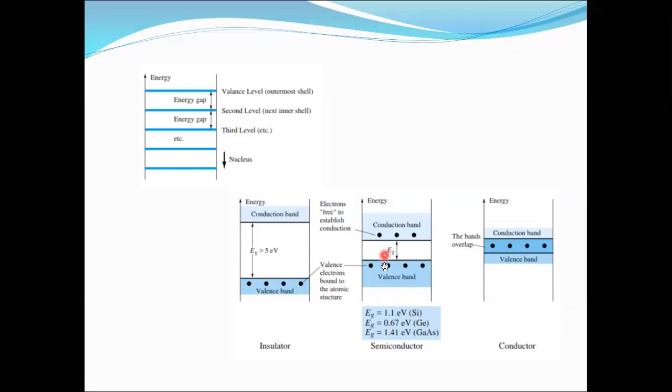Later, once you go to higher classes, you will realize that organics also have semiconducting and electronic properties.